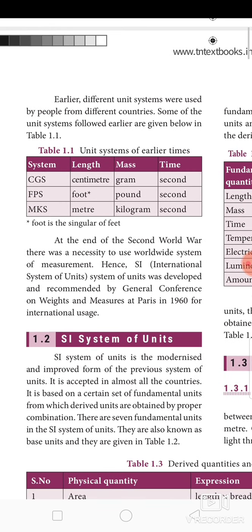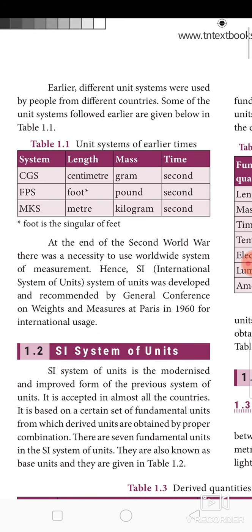For example, see table 1.1. Table 1.1 shows you the systems of units used in earlier times. First, the CGS system has been given. In the CGS system, length is measured in centimeter, mass in gram and time in second. This CGS system was followed in Germany and it was founded by a scientist named Gauss. Another name for the CGS system is the Gaussian system, as the inventor's name is Gauss.